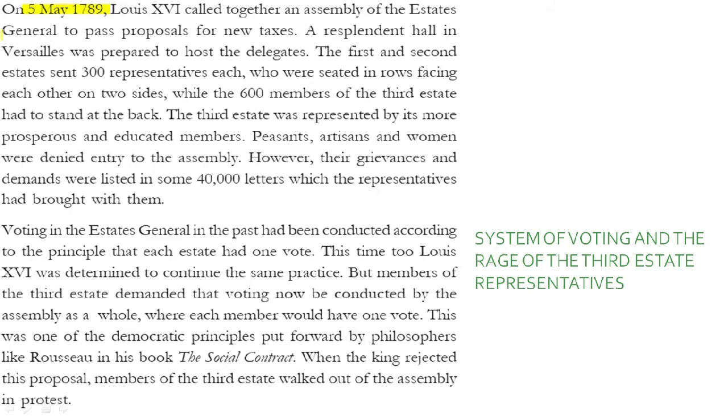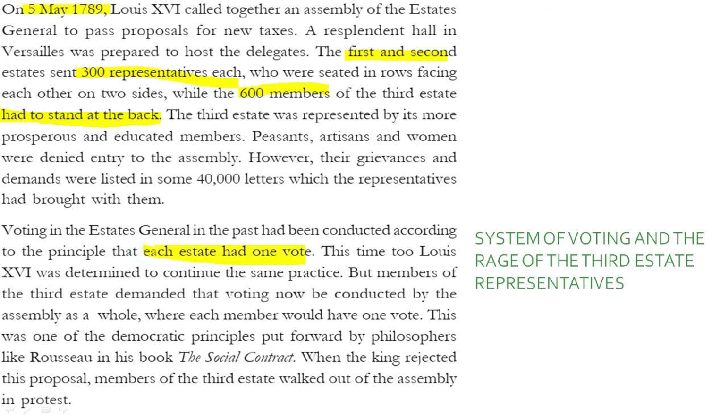But what is important, what needs to be focused upon, is the very fact of the system of voting. So let us deep dive into the system of voting and pick out points from there. We see that the first and second states sent 300 representatives each, and they also had one vote each as a state, and 600 members of the third state had to stand at the back. The Estates General had a system where each state had one vote.